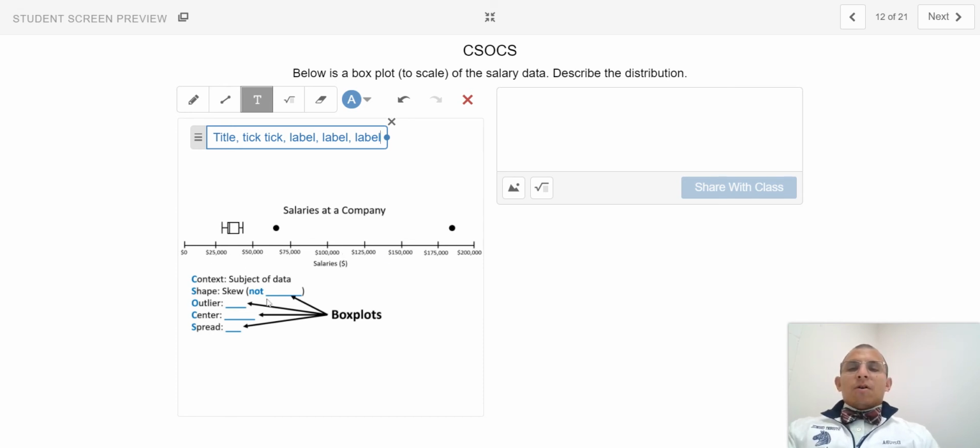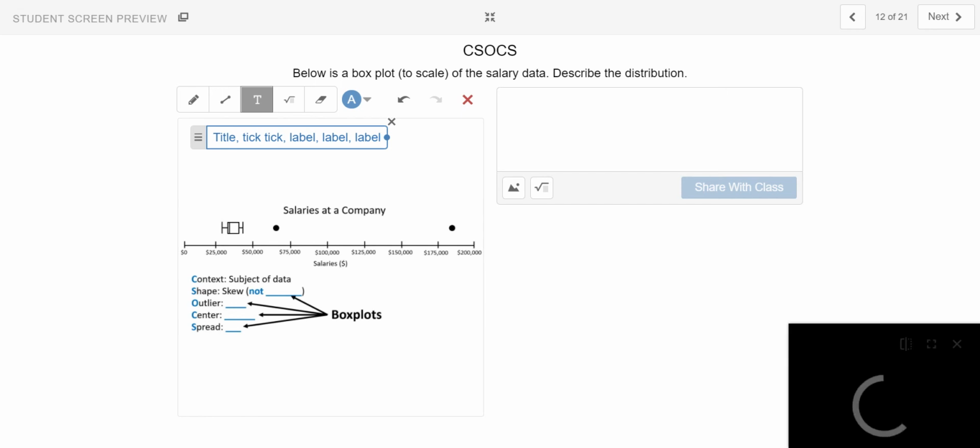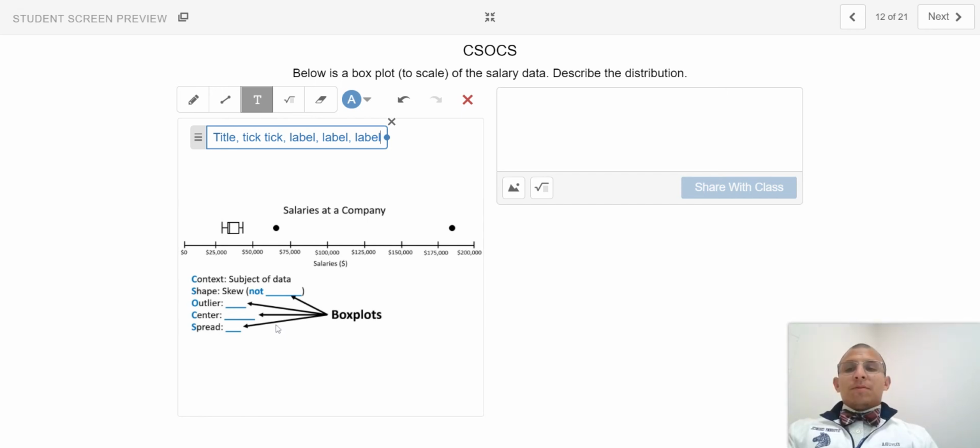Okay. There are a few different subtle nuances associated with describing distributions for box plots, and they include, for the shape, we're looking at the skew rather than modes. For the outliers, we're looking for dots.